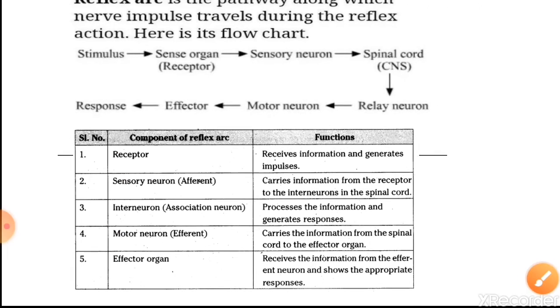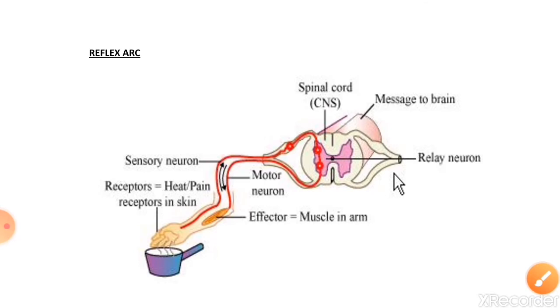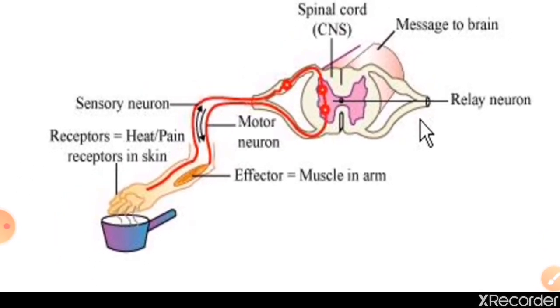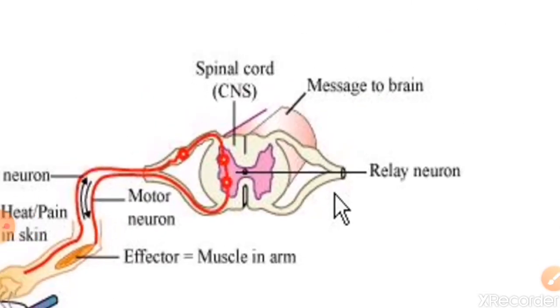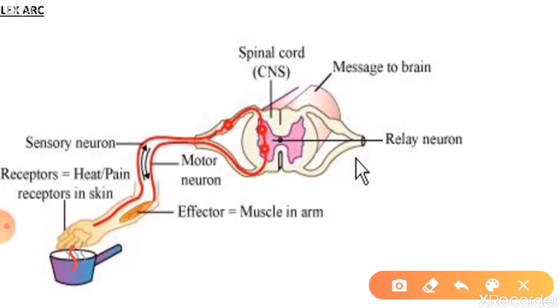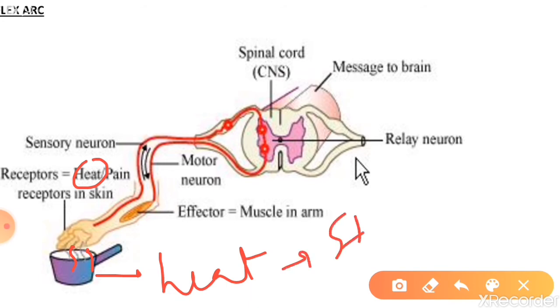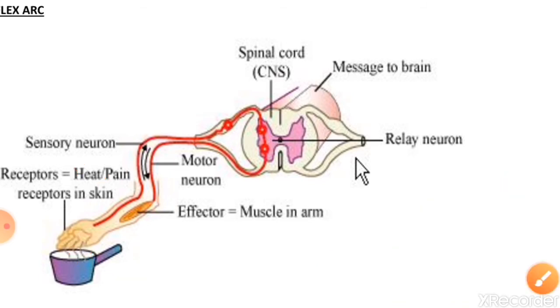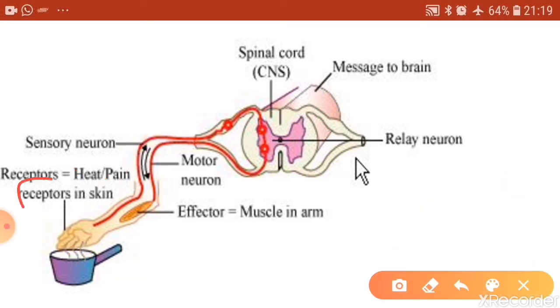So let's see the diagram. The diagram shows the reflex arc. When you touch a hot plate, the heat is the stimulus. The stimulus is received by the receptors present in your skin.